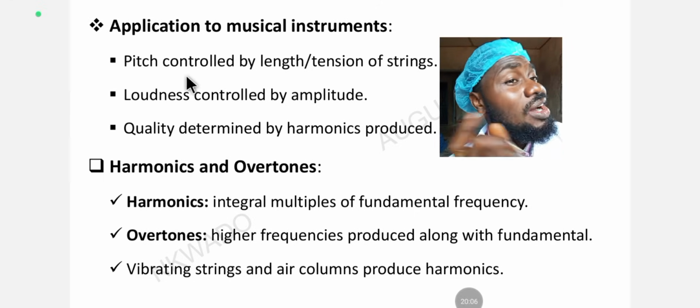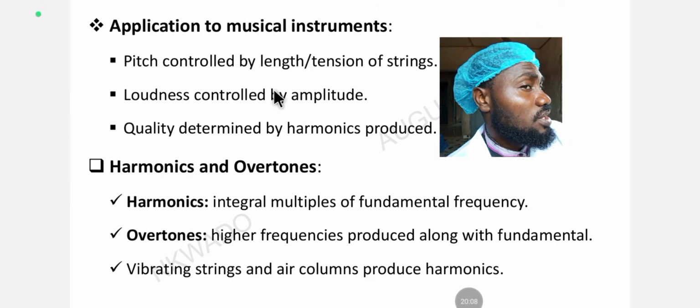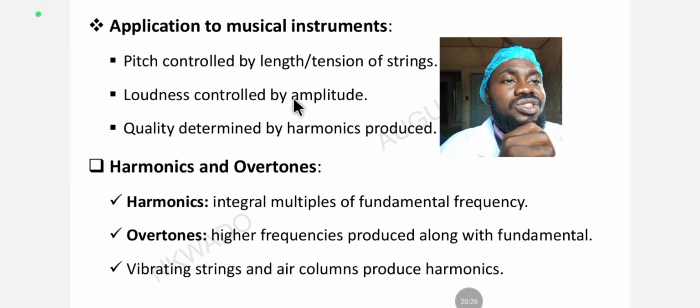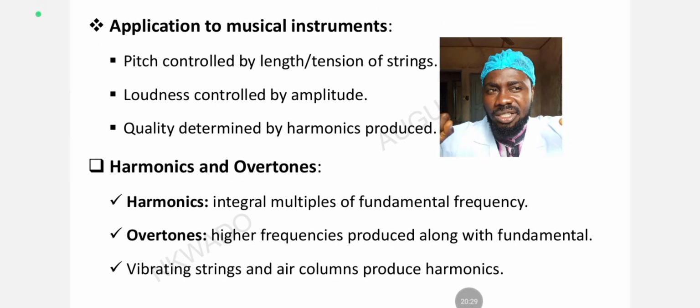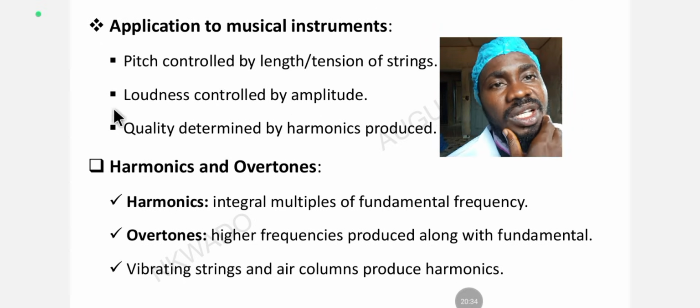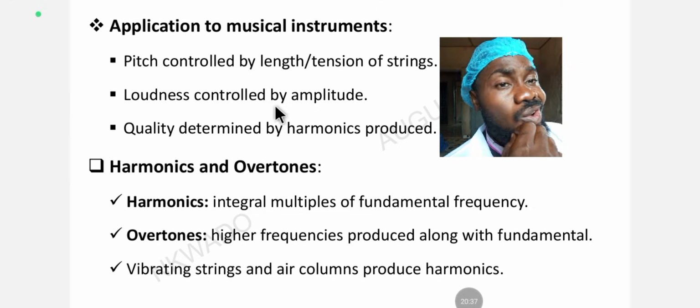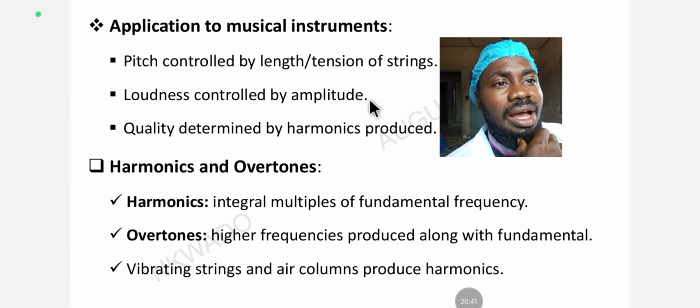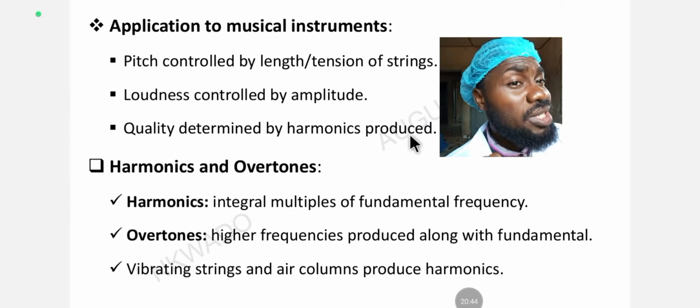So the longer the string, the lower the pitch. The shorter the string, the higher the pitch. But the higher the tension of the string, the higher the pitch. The lower the tension of the string, the lower the pitch. Let's look at loudness. Loudness is controlled by amplitude. We said that before. And the quality of sound is determined by harmonics produced.